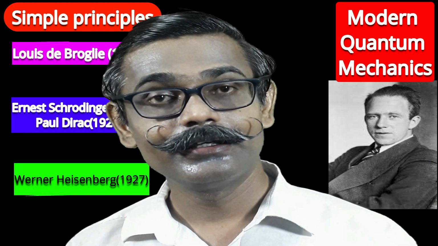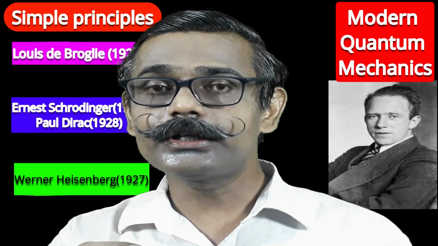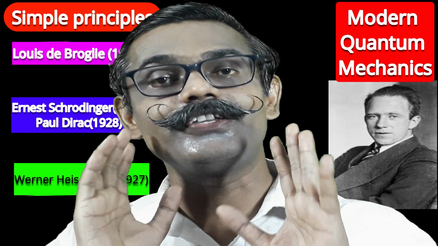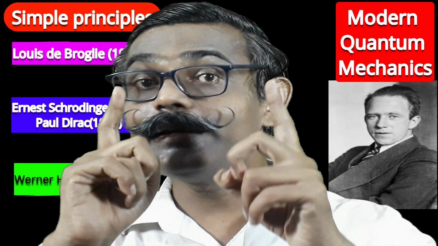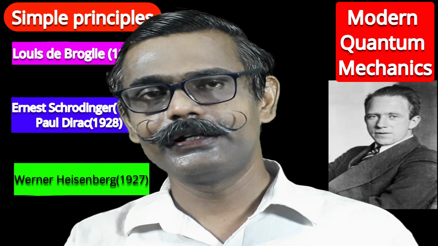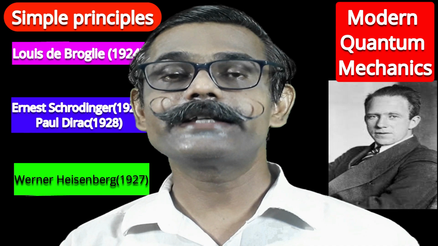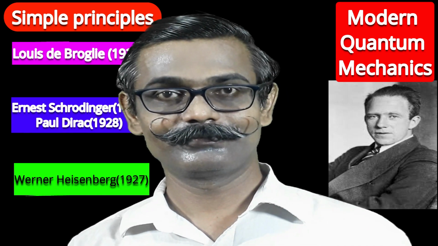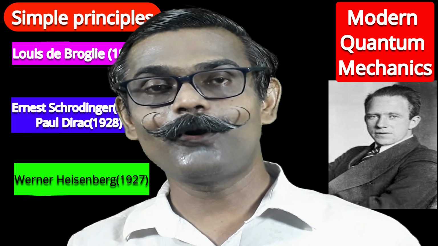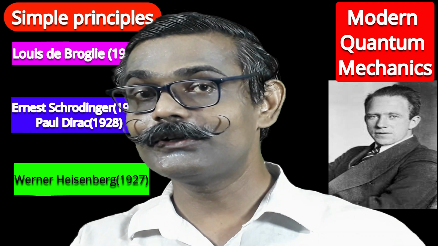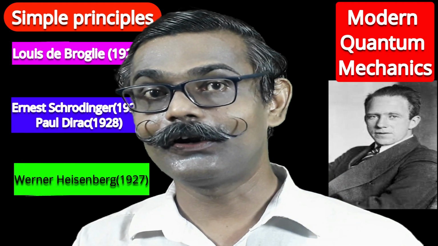What did Heisenberg say? Simultaneously and exactly, position and momentum we cannot measure. Certainly there will be uncertainty, certainly there will be error. If I consider delta x as the error in finding the position and delta p as the error in finding the momentum, then delta x into delta p is greater than or equal to h upon 4 pi. It is the uncertainty principle, and it has changed a lot about the understanding of the atom.